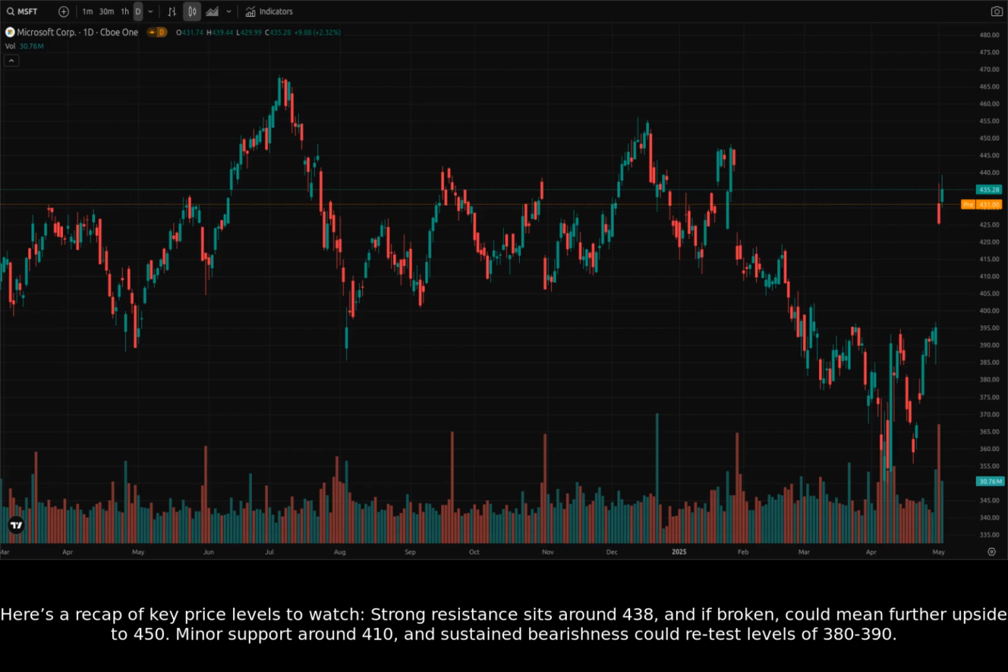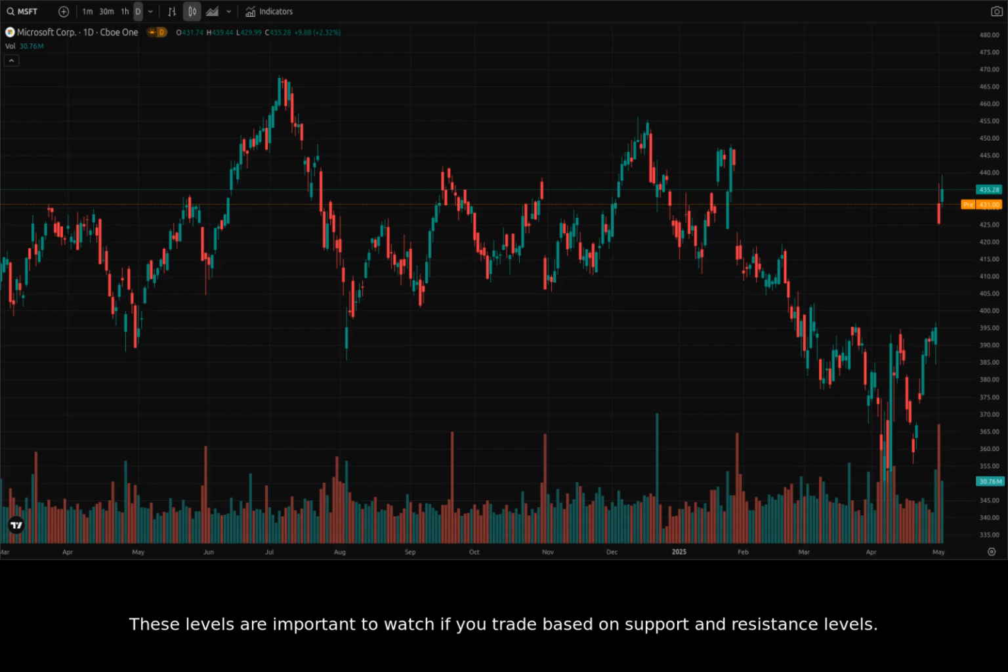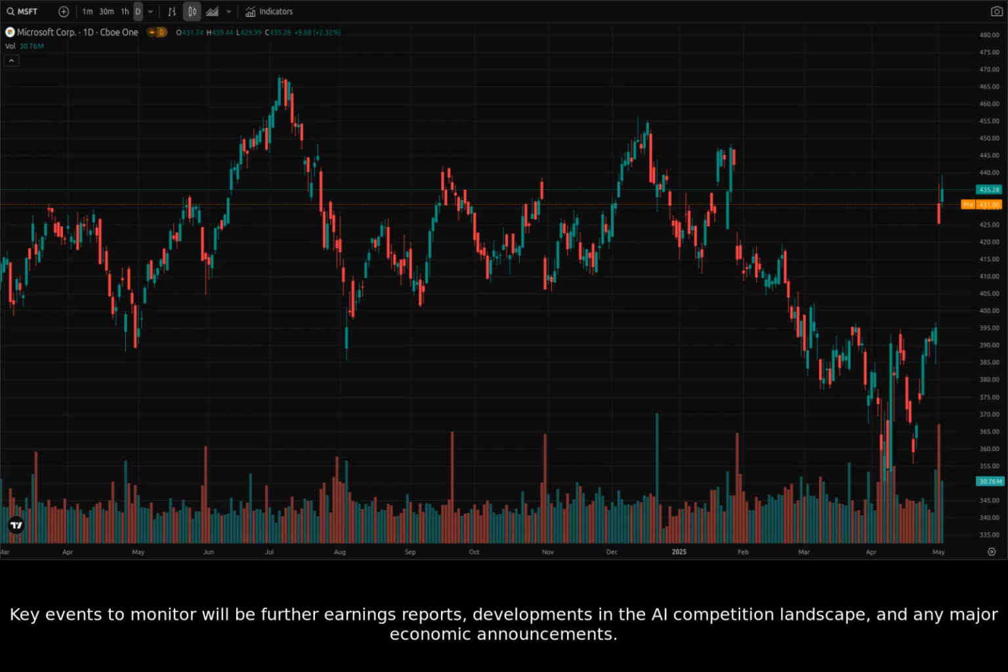Here's a recap of key price levels to watch. Strong resistance sits around 438, and if broken, could mean further upside to 450. Minor support around 410, and sustained bearishness could retest levels of 380 to 390. These levels are important to watch if you trade based on support and resistance levels. Key events to monitor will be further earnings reports, developments in the AI competition landscape, and any major economic announcements.